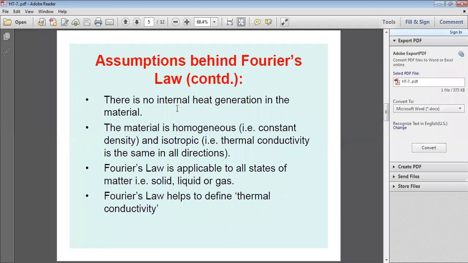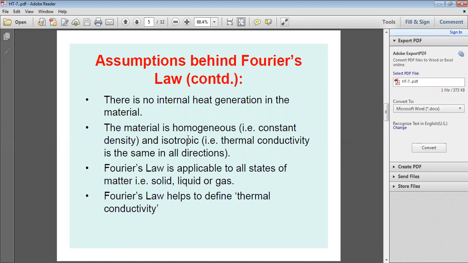And continuation. There is no internal heat generation in the material. That's why q dot by K is equal to 0. The material is homogeneous in nature, the density is constant, and it is isotropic. Isotropic means thermal conductivity is the same in all the directions. Density is constant and thermal conductivity is also the same in all the directions, x direction, y direction, z direction.